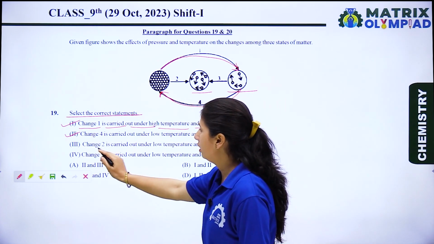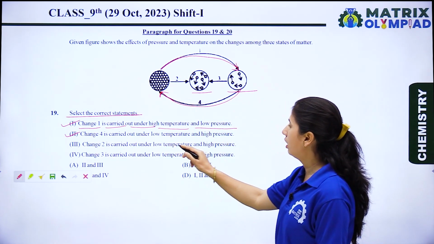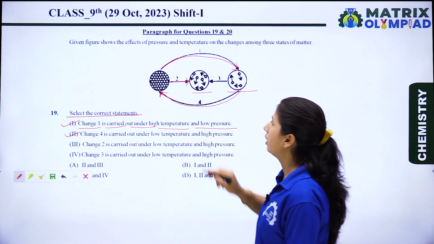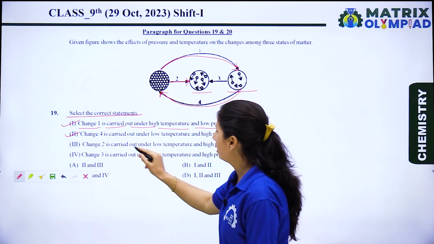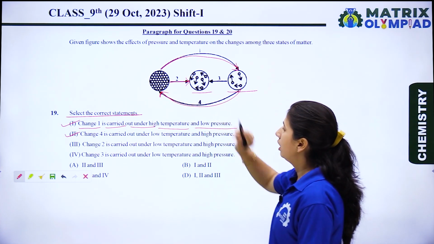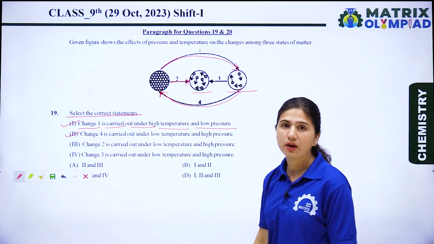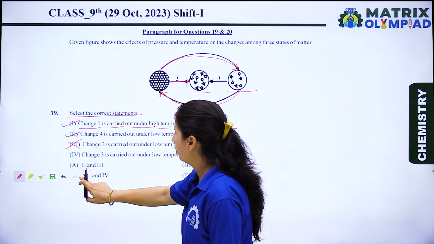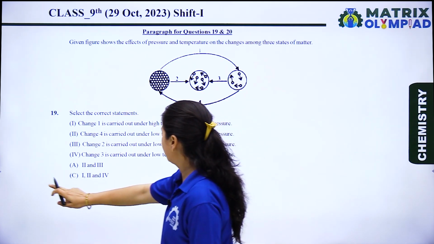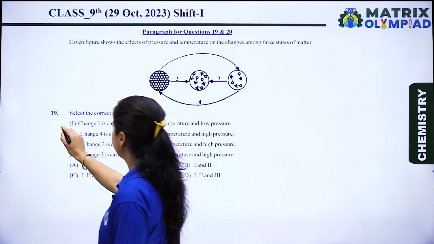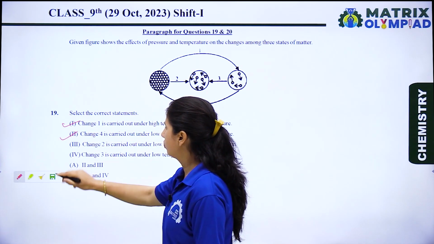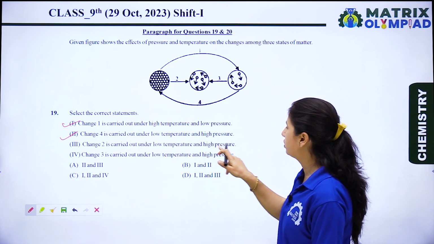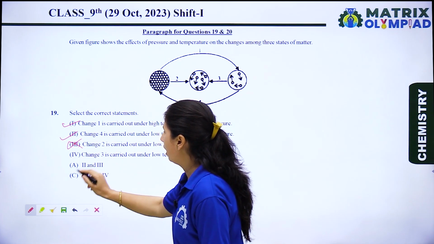Now let's see the third. Change second is carried out under low temperature and high pressure. No. Change second means solid converts into liquid state. Change second is carried out under low temperature. No, the solid converts into liquid at high temperature. So this is a wrong statement. Now let's see the third. Change second is carried out under low temperature and high pressure. No, this is wrong.